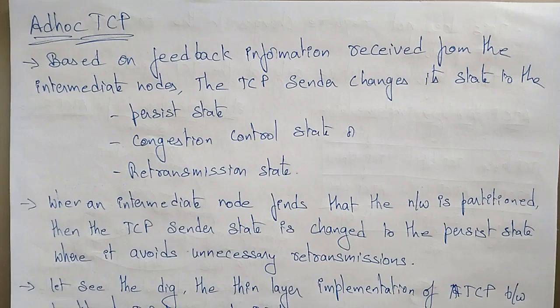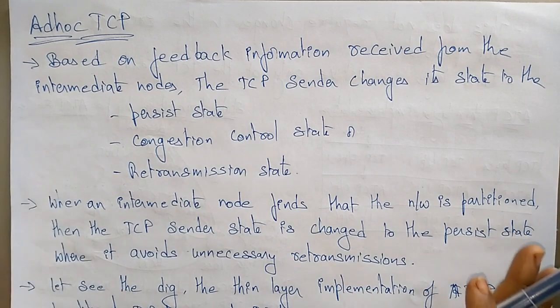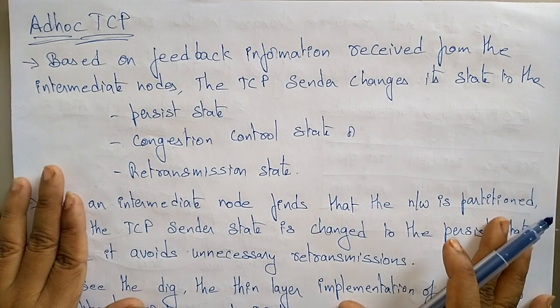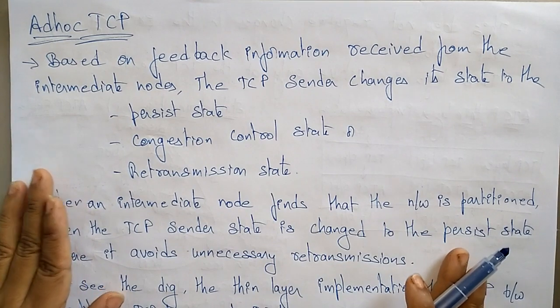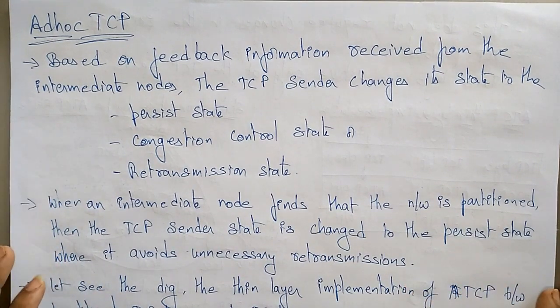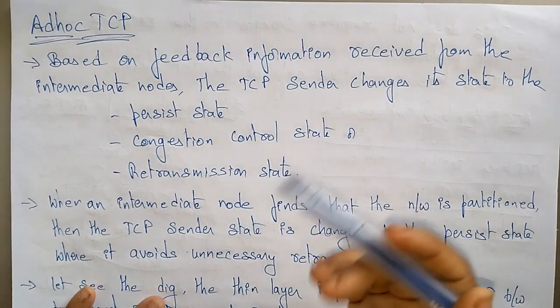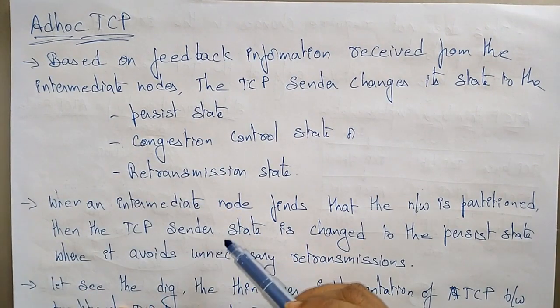Hi students, welcome back. Let's continue with the classification of the ad hoc wireless network protocols over TCP. So far we had seen about the different TCP over ad hoc wireless network protocols like TCP-F, that is feedback TCP, TCP-ELFN and the TCP bus. Actually, these are all the end-to-end approach wireless network protocols. Now coming to the next protocol, that is ad hoc TCP.